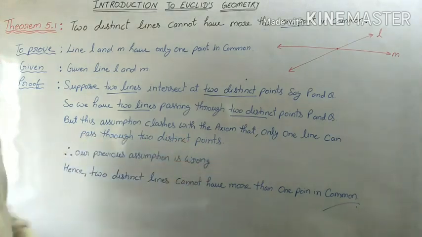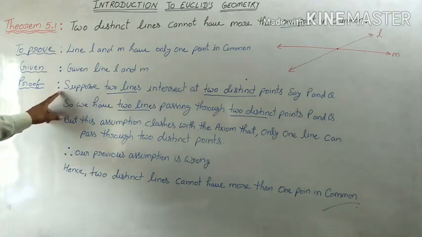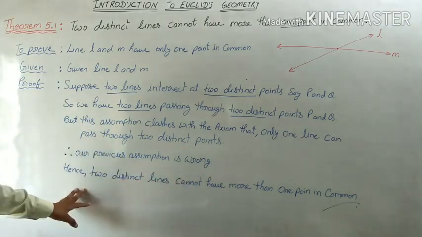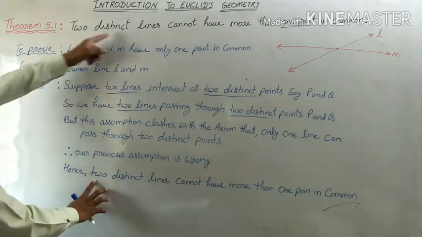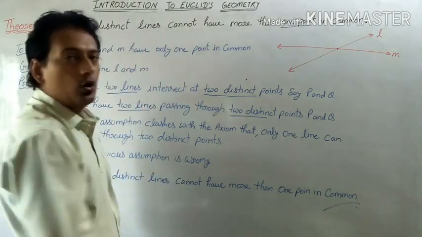So our previous assumption is wrong. So we conclude by saying that two distinct lines cannot have more than one point in common.